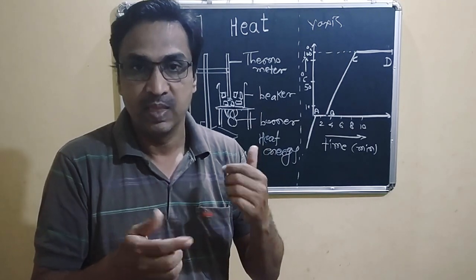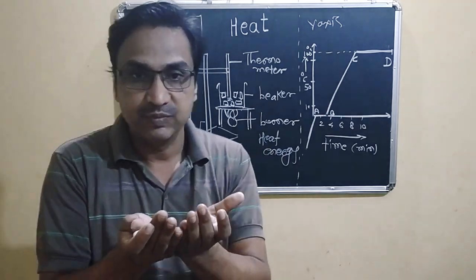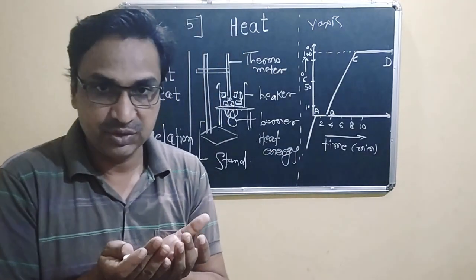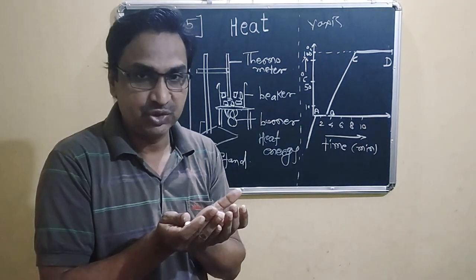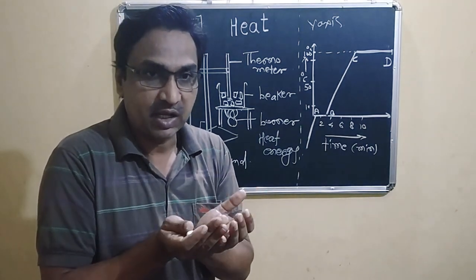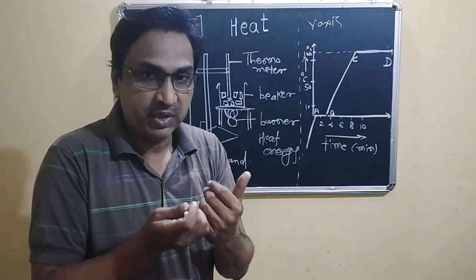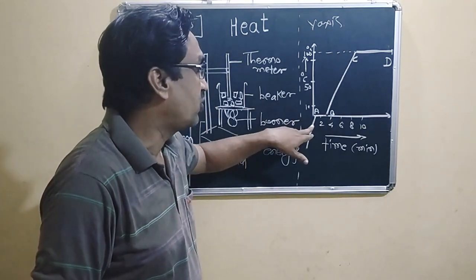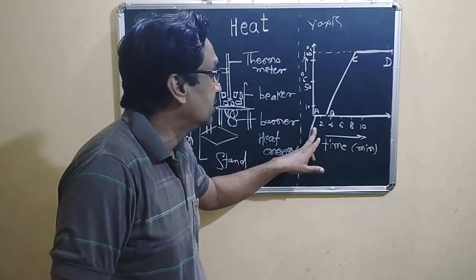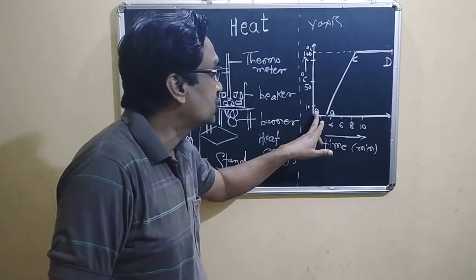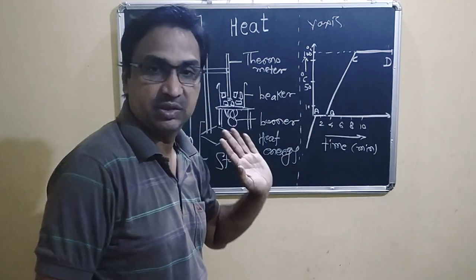These are the situations which happen there. It absorbs energy, heat energy. Heat is some sort of energy, you know that, and after absorbing energy, they are transformed from solid state to liquid state.